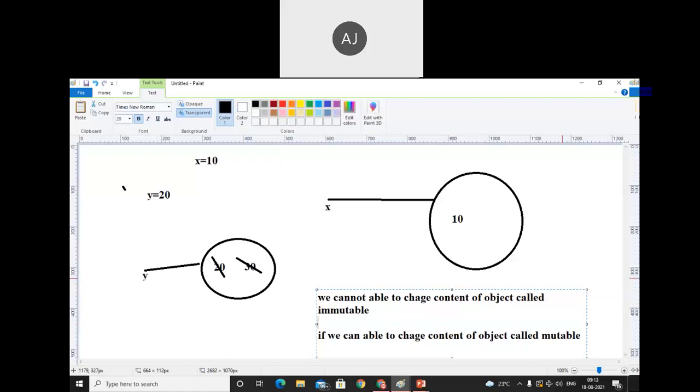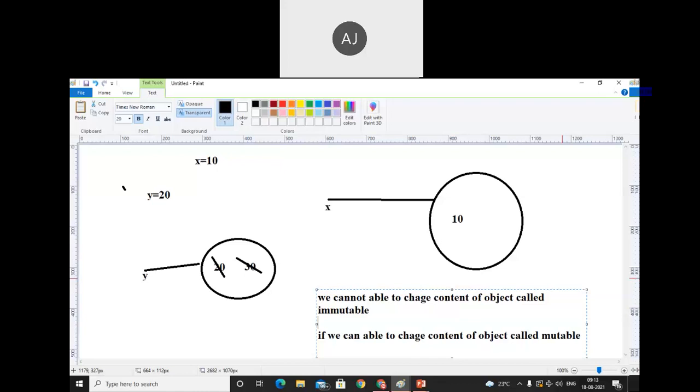That means we are trying to change the value. Okay, there is maybe a chance the value will be changed in the execution time, like x is equal to 10, y is equal to 20, and I did the addition x is equal to x plus y. So earlier the value of x was 10, and later on the value will be changed to 30. Okay, समझ में आ रहा है.